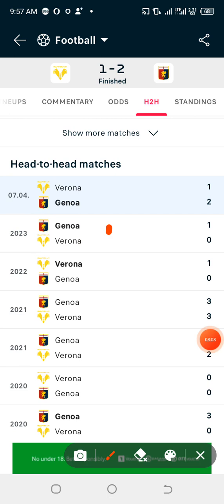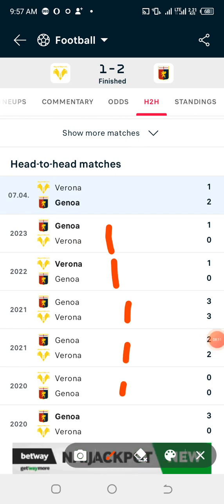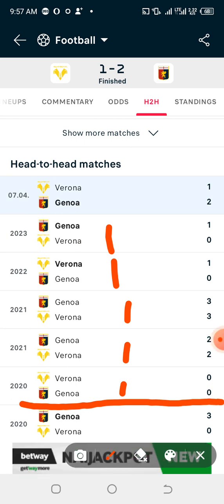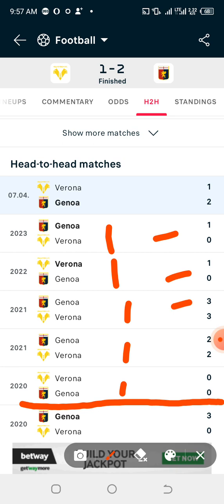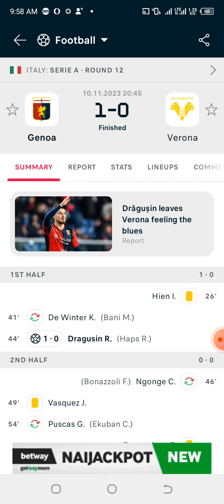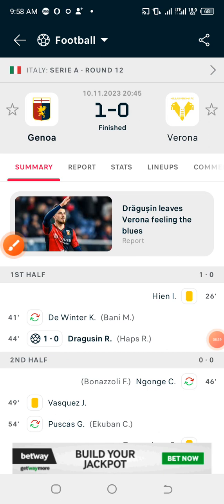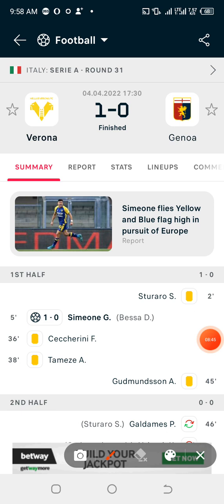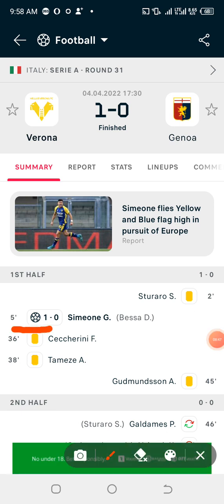So we are going to look into just the last 5 games. Now the first one here ended up 1-0, 1-0, 3-3, 2-2, and 0-0. Don't forget, out of these 5 games, 4 of them must have ended up in first 10 minutes straight draw. Now let's look at it. So in this particular match, the game ended up 1-0, and the first goal occurred in 44 minutes. Okay, fine. The next game I'm seeing here, the first goal occurred in 5 minutes. You see that this has already caught it first.